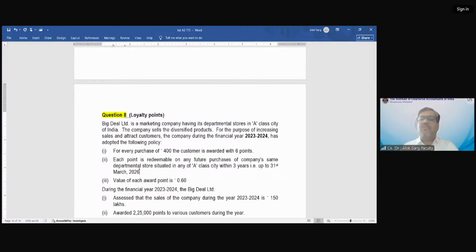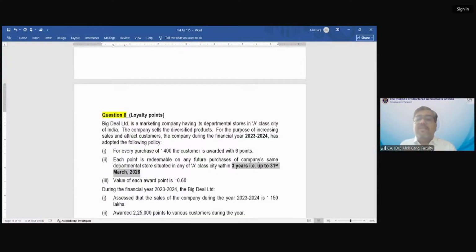It's not like the store where you have purchased the goods. And what is the time frame of this reward point utilization? The validity of the reward points is 3 years, so the company can utilize these reward points up to 31st March 2026.